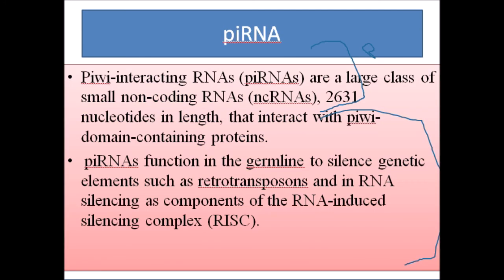Next is piRNA. Piwi-interacting RNA, piRNA, is a large class of RNA made of about 31 nucleotides in length. It is a non-coding RNA that interacts with PIWI domain containing proteins. piRNA functions in the germline to silence genetic elements such as retrotransposons, and in RNA silencing as a component of the RNA-induced silencing complex.